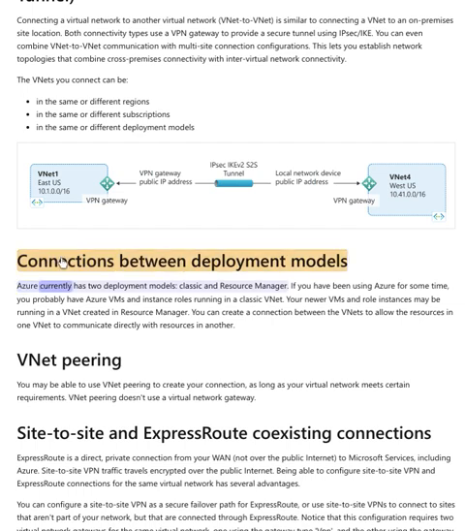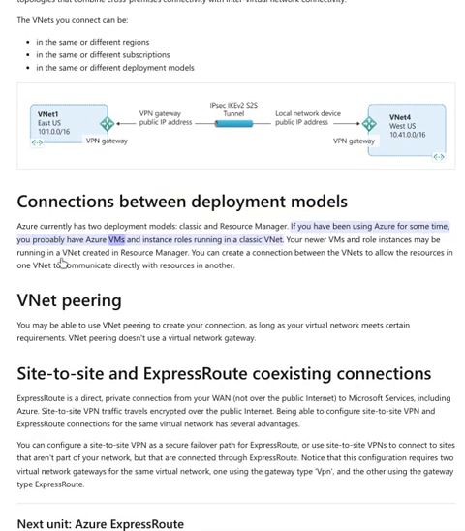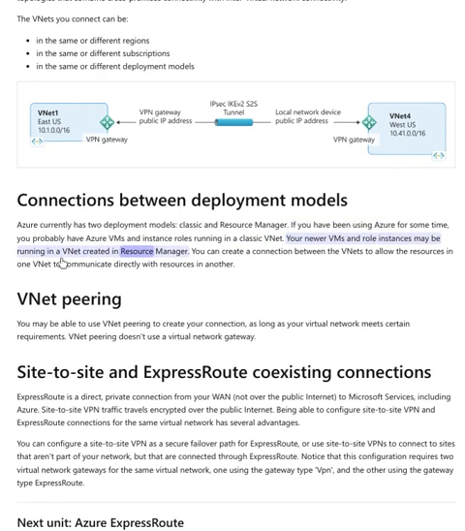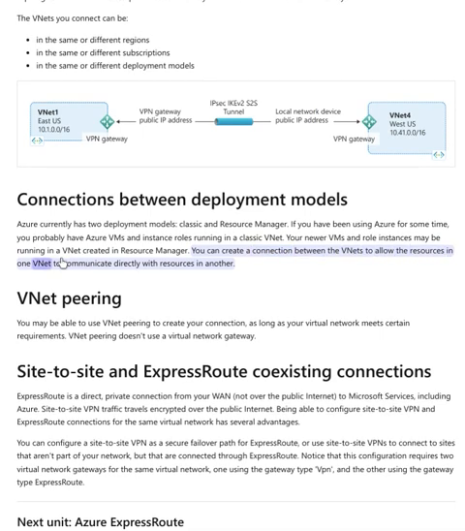Connections between deployment models. Azure currently has two deployment models, Classic and Resource Manager. If you have been using Azure for some time, you probably have Azure VMs and instance roles running in a Classic VNet. Your newer VMs and role instances may be running in a VNet created in Resource Manager. You can create a connection between the VNets to allow the resources in one VNet to communicate directly with resources in another.